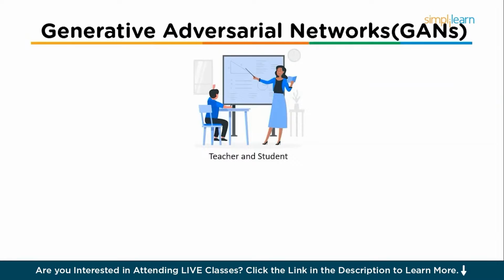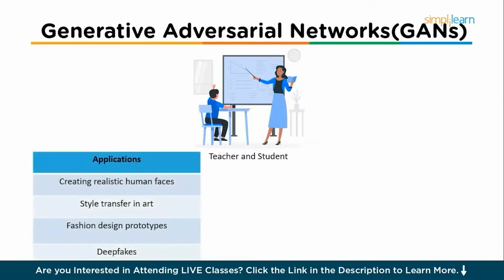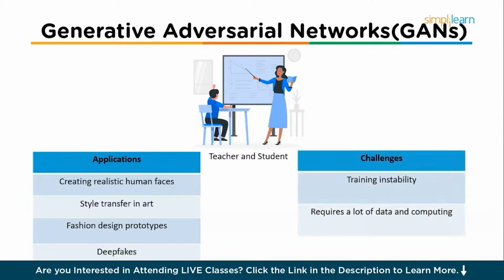So there are certain applications. The first application is creating realistic human faces. Then style transfer in art. And then we have fashion design prototypes. And then finally we have deepfakes, which are controversial but technically fascinating. Then let's move on to the challenges. The first is training instability. The second is that it requires a lot of data and computing.